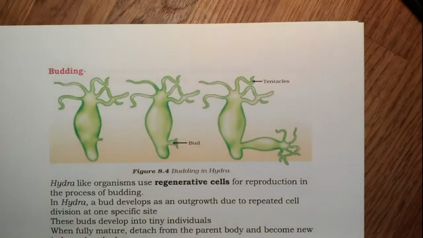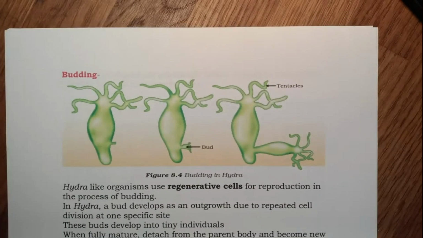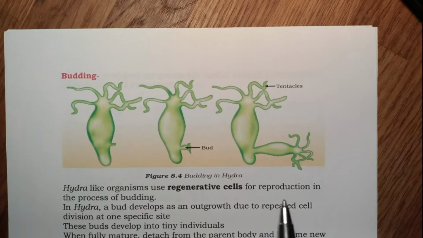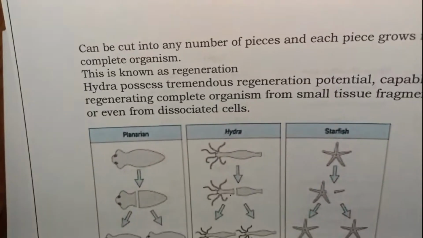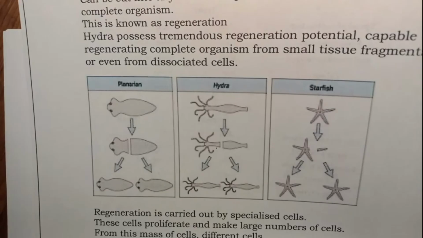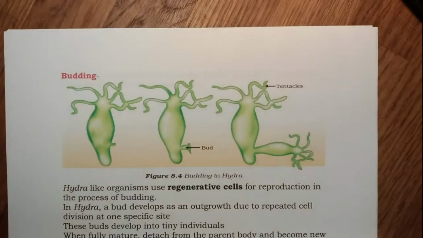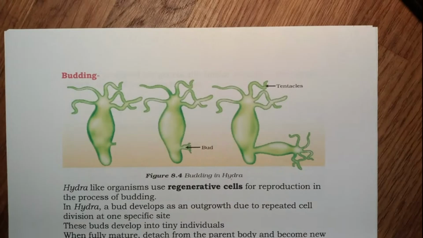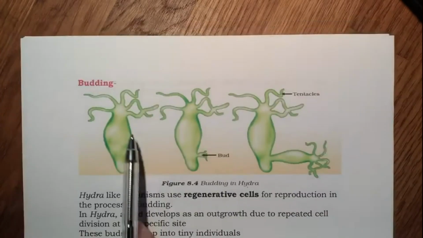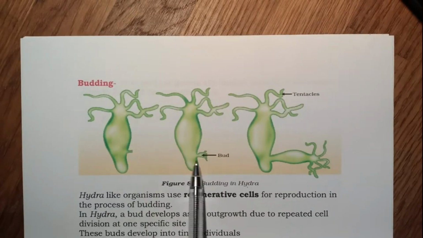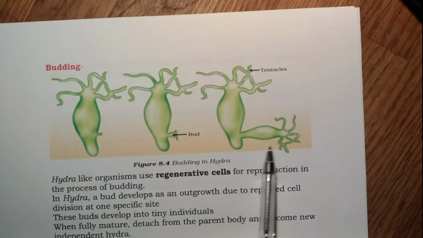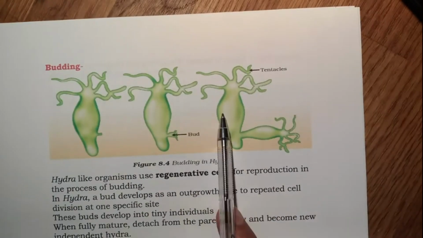Understand. The next method of reproduction is budding, and again the example is Hydra. We have just seen that regeneration takes place in Hydra, but for regeneration I also gave you examples of starfish and planarian. Again, for budding, the example is Hydra. So this is the body of Hydra. A small bud arises from the body of the Hydra, and then the bud develops into a whole new Hydra, and then it grows and matures.